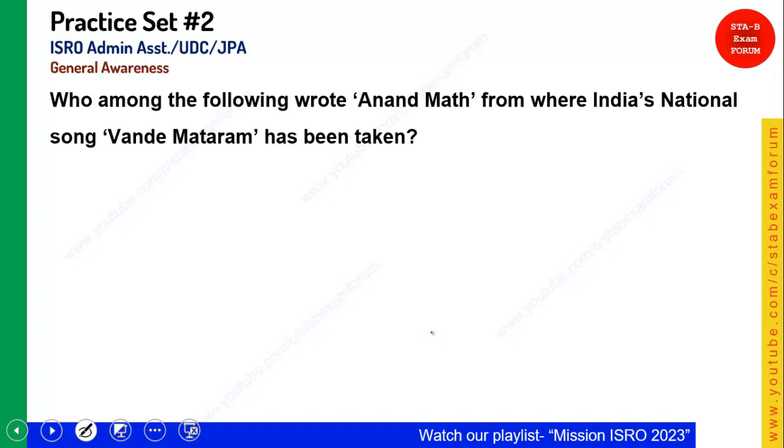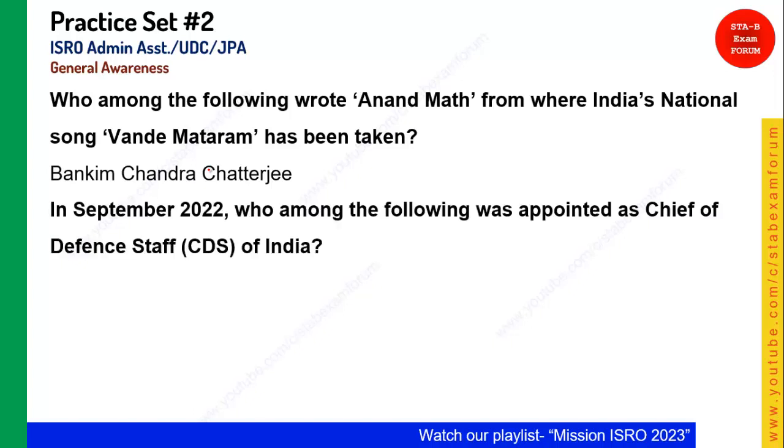Who among the following wrote Anand Math, from where the Indian national song Vande Mataram has been taken? Anand Math is a book, and Vande Mataram is a song, and it is written by Bankim Chandra Chatterjee. Okay, this is again very important.